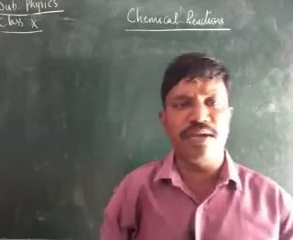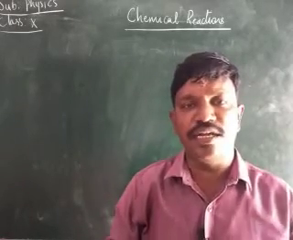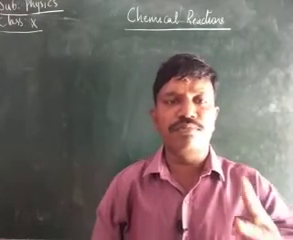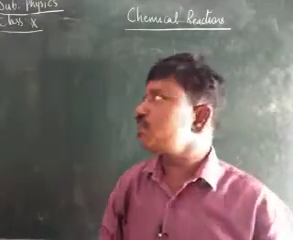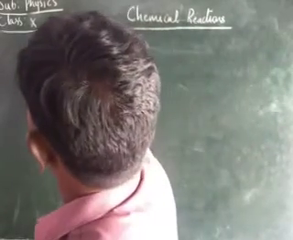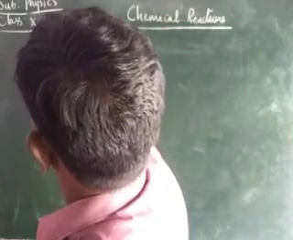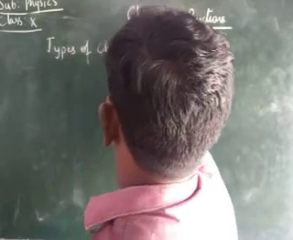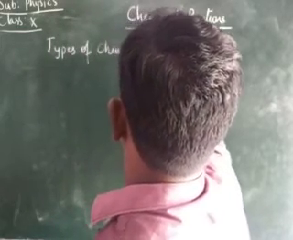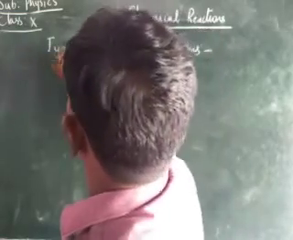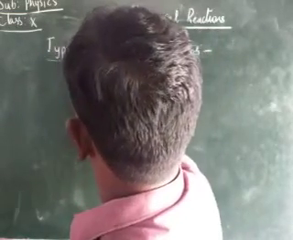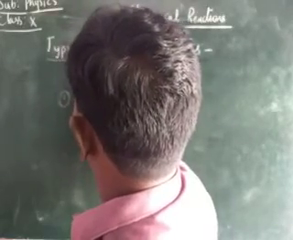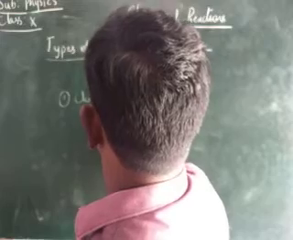Okay, as a part of the chemical changes, we see a few activities related to the chemical changes. First we will be learning the types of chemical changes, or chemical reactions, we say. There are 4 types of chemical reactions, children. First one is chemical combination.